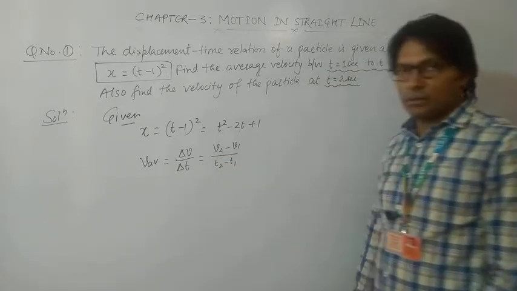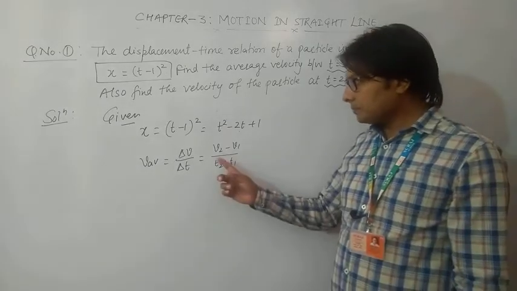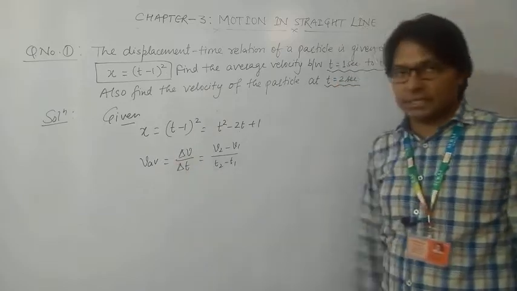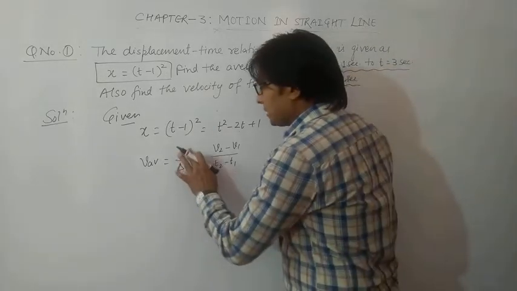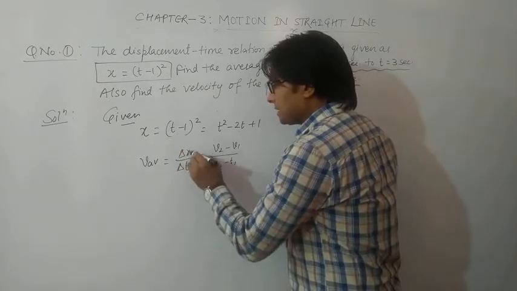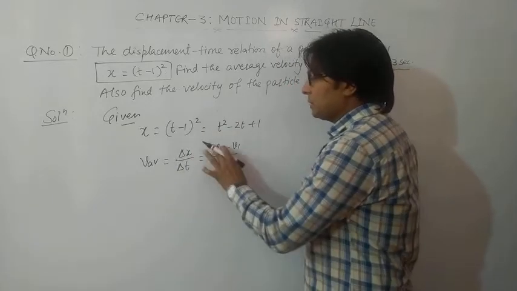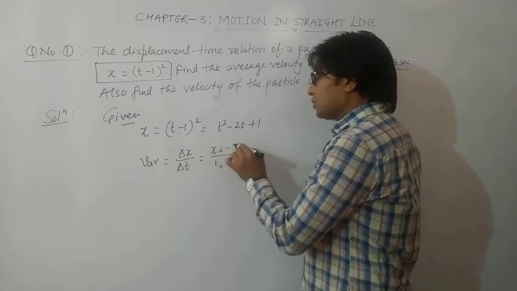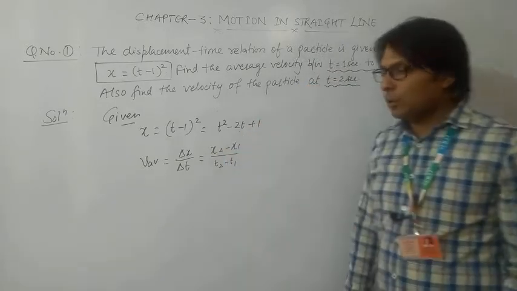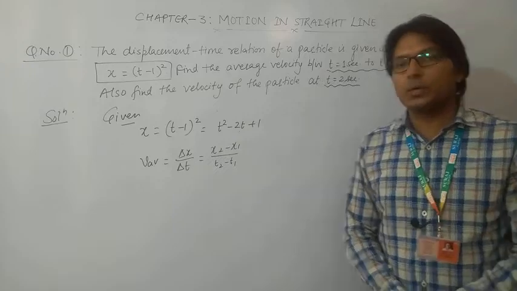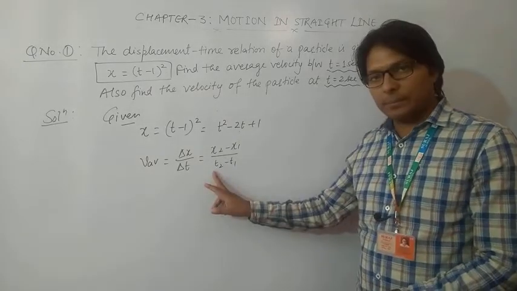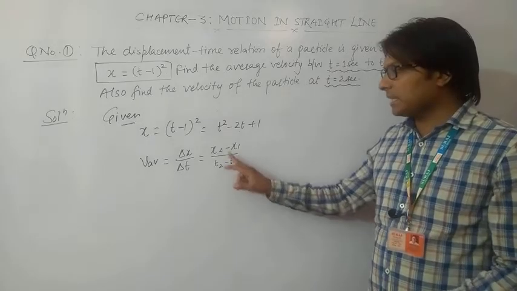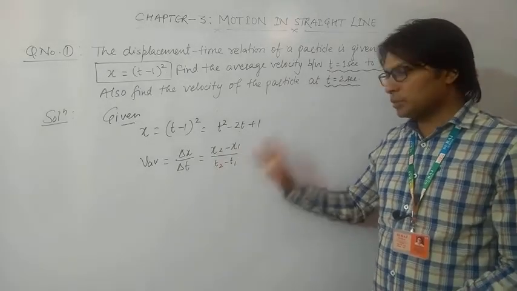Now the question comes to our mind that this is not the formula of average velocity, this is the formula of average acceleration. Average velocity can be represented as change in displacement upon change in time. So in place of v here we will write x. So x2 minus x1. Okay, what is x2? x2 is the displacement at t2 time, and x1 is the displacement at t1 time, or we can say x2 is the position at t2 time, x1 is the position at t1 time.